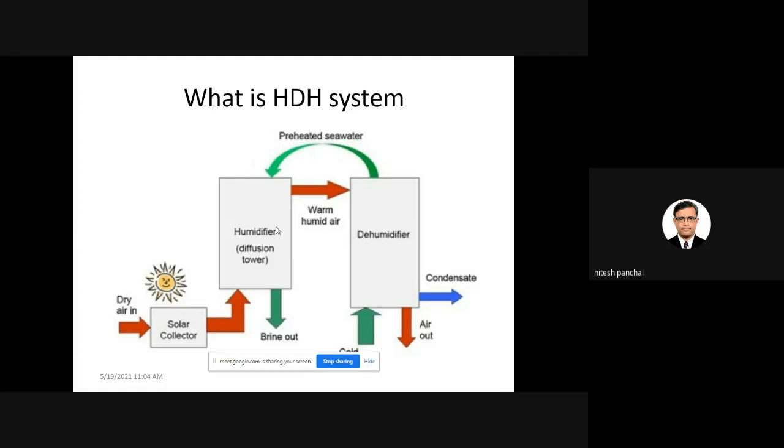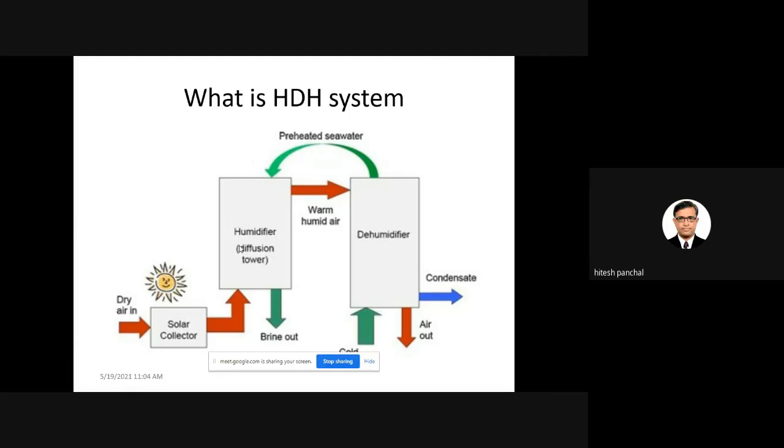And sometimes they use RO, or we can say membrane distillation system. But the membrane distillation system has a drawback: the membrane cannot be used after 2 to 3 uses. Okay. That is why there is a good scope of research work for the HDH system.